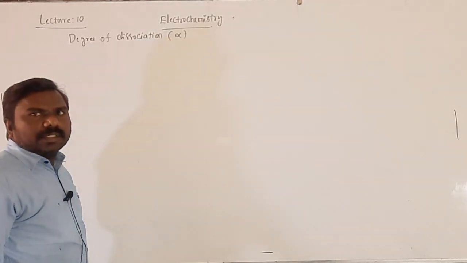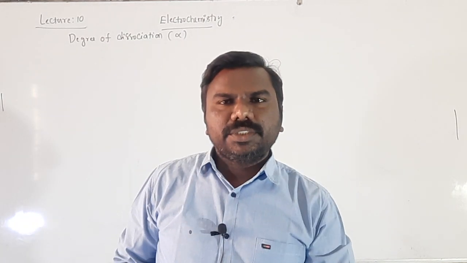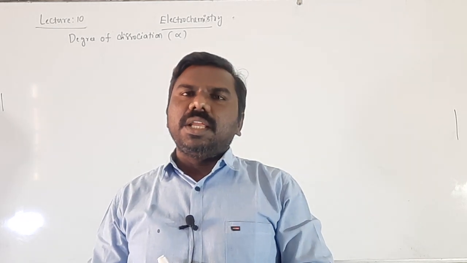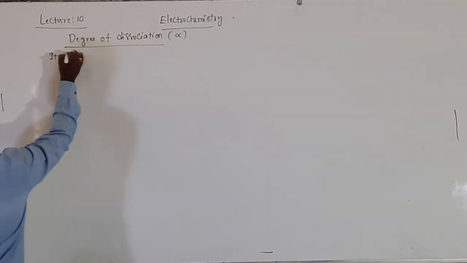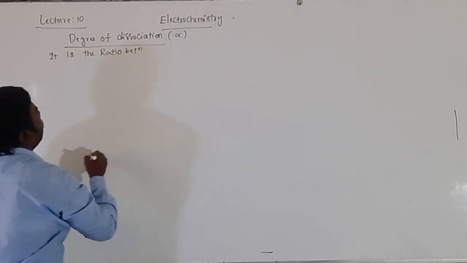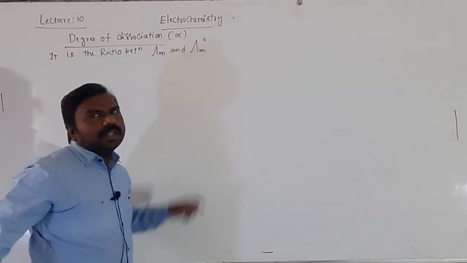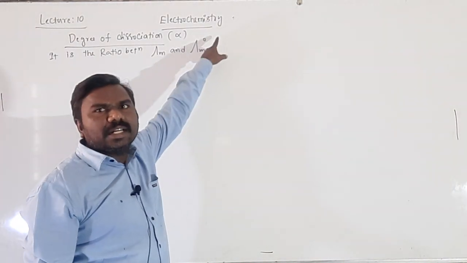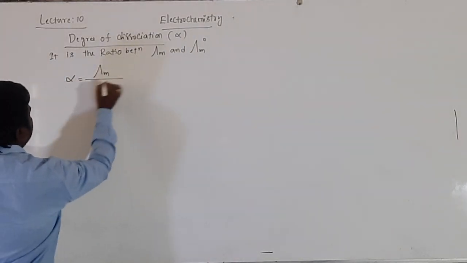It is the ratio between the molar conductance at a given concentration and the molar conductance at infinite dilution. That is called degree of dissociation, right? It is the ratio between lambda m and lambda m naught. Molar conductance at a particular concentration, molar conductance at 0 concentration. Alpha equal to lambda m by lambda m naught.